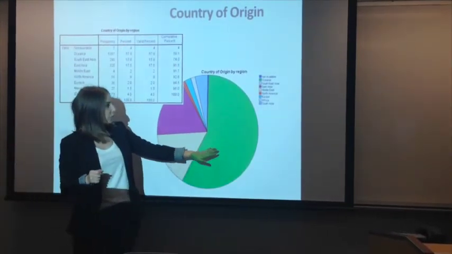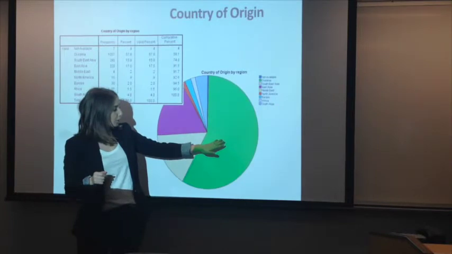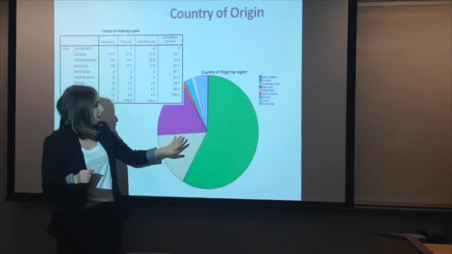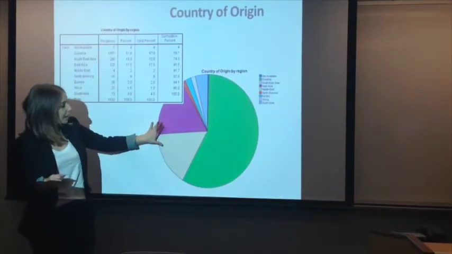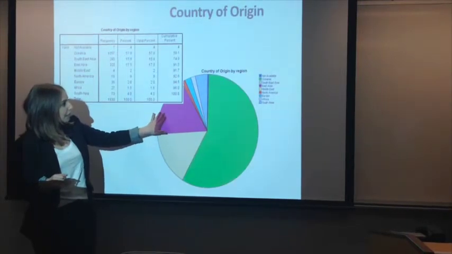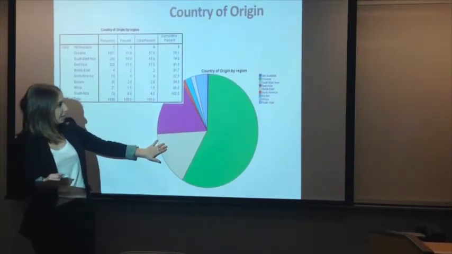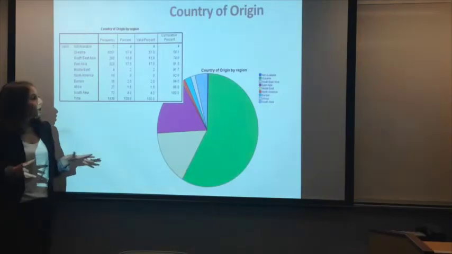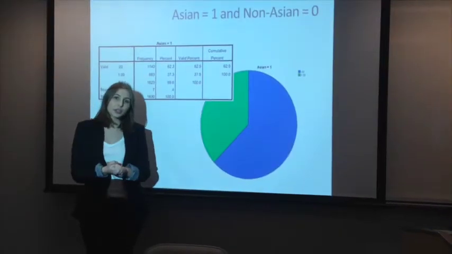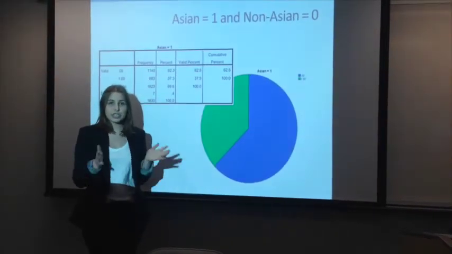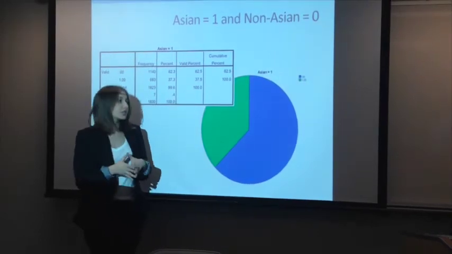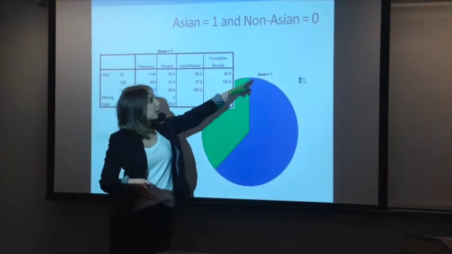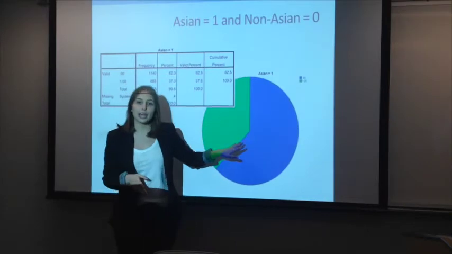The green section represents Oceania, which predominantly all our respondents are from, followed by the purple and the cream zone, which you're looking at East Asia and Southeast Asia. We then wanted to categorise our country of origin into Asian and non-Asian.